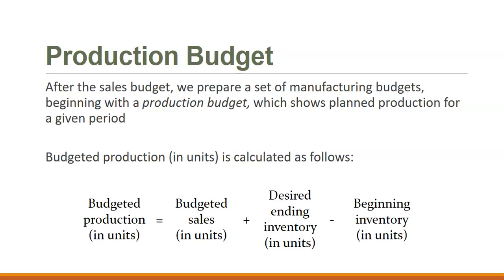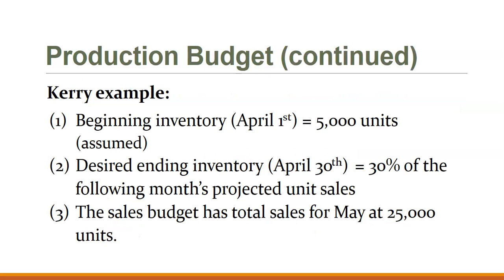Once we have the sales budget, we can prepare a production budget. This shows what our planned production is based on what our projected sales are. When we're looking at budgeted production, we start with our budgeted sales, plus our desired ending inventory, minus any beginning inventory that we already currently have. In this example, we start April 1st with inventory of 5,000 units.